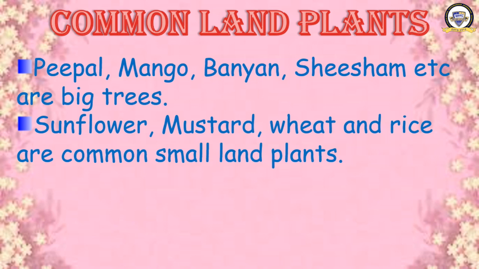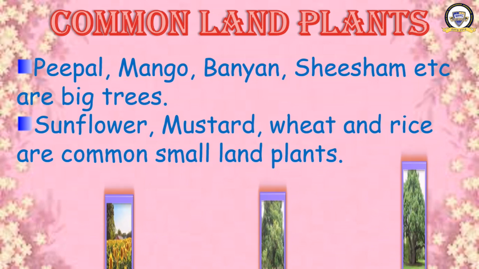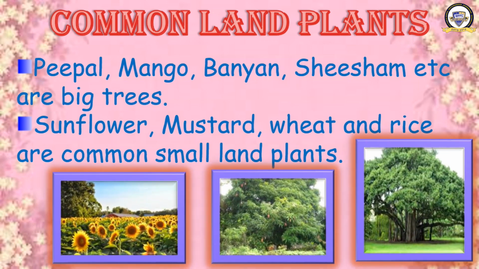Now have a look at the photos. Which are they? Sunflower, mango tree and banyan tree. They are some of the trees found in the plain region as common land plants.